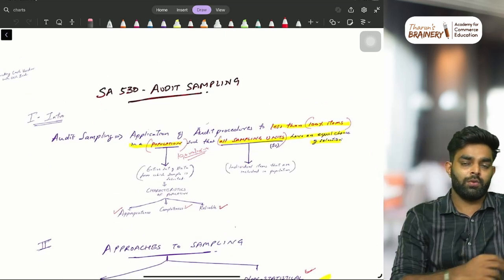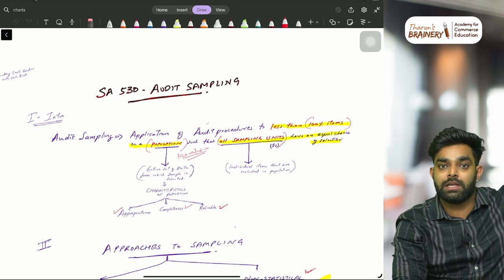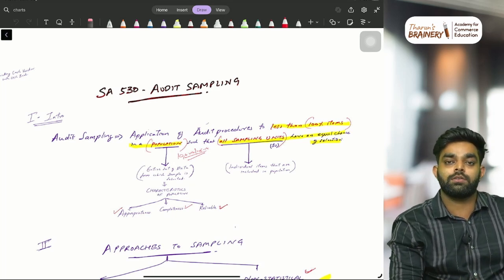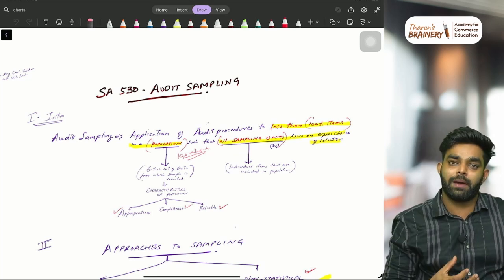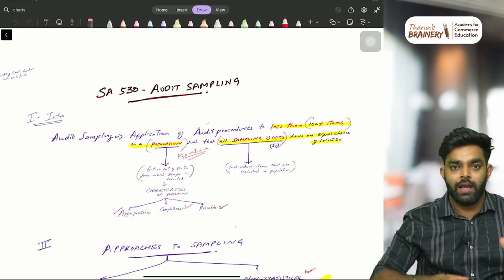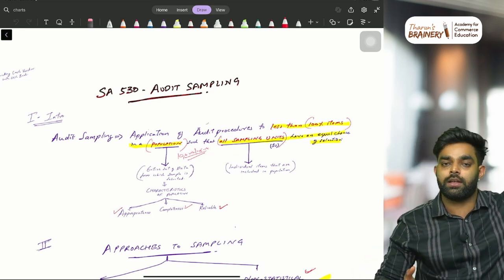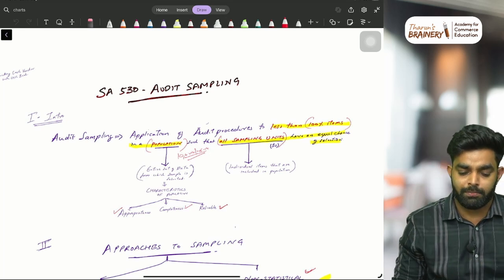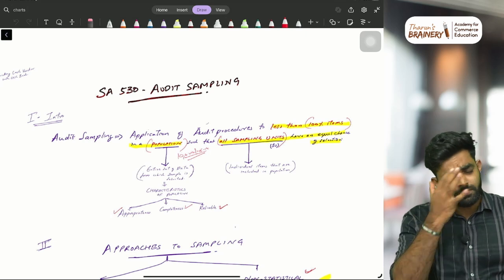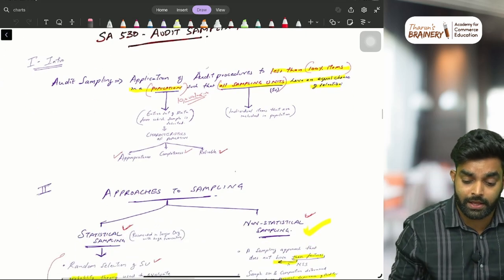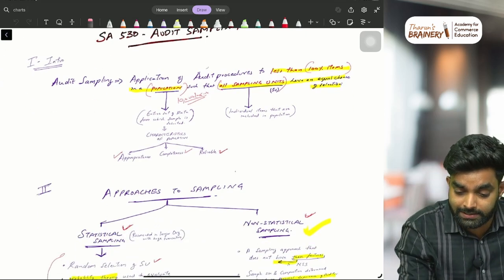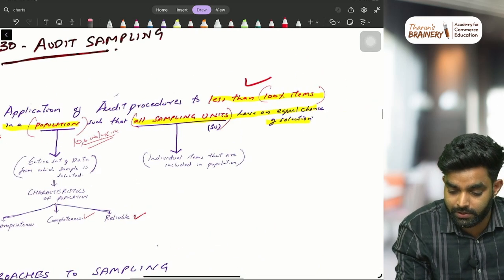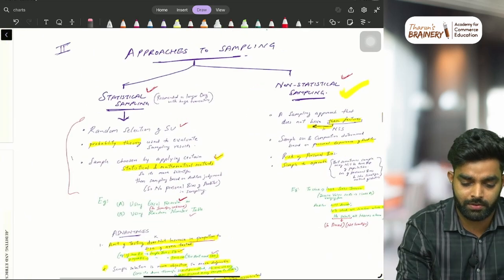So sampling, everyone knows. There are 1,000 sales bills you have to check. But you cannot practically check 1,000 or 10,000 sales bills, right? So from that you will pick some sample, like 10 or 15, and you will check it. And if those 10 are okay, then you conclude that the other 1,000 bills are also fine, right? That is what we call audit sampling. Application of audit procedures to less than 100% of items in a population, such that all sampling units have an equal chance of selection.